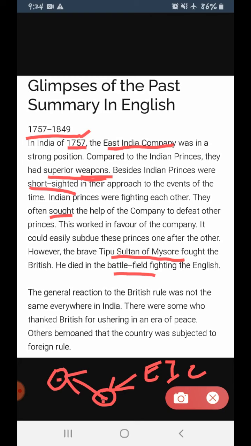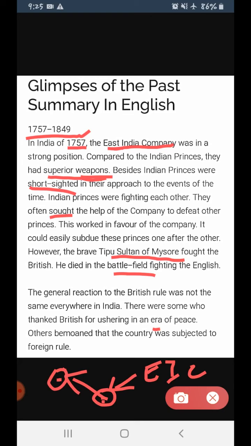There were some who thanked the British for ushering in an era of peace. Era means time, the decade or the time period. Next. Others bemoaned that the country was subjected to foreign rule, whereas other people showed discontent.